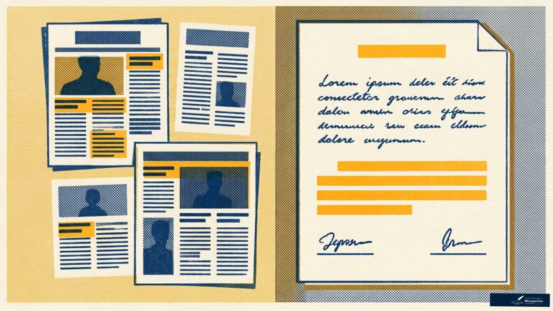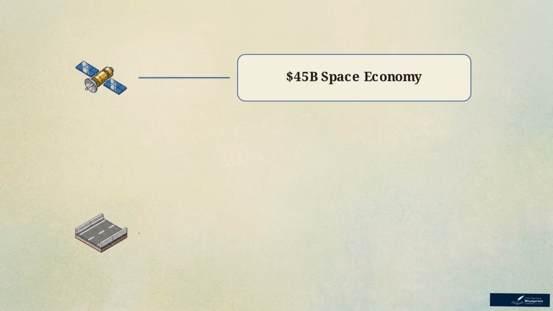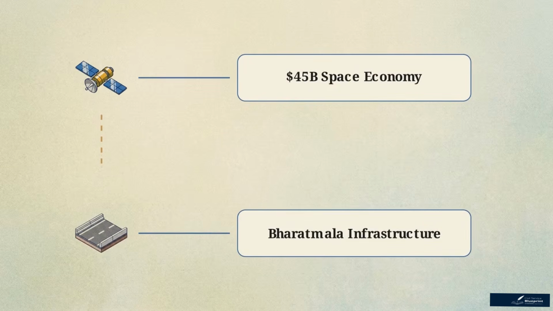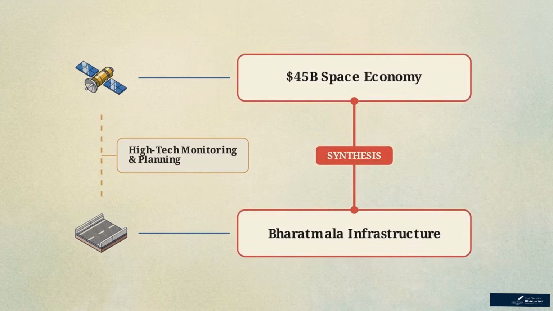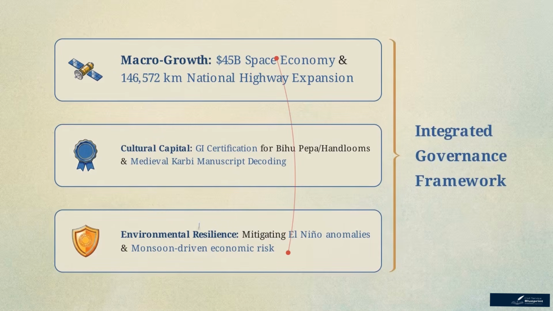Knowing the data is ineffective unless it is properly structured on the exam paper. When organizing your evidence, use clear, authoritative subheadings, such as Drivers of National Resilience, to categorize your findings. A high-scoring response places the $45 billion space projection alongside the Bharat Mala network, showing how high-tech monitoring facilitates the expansion of physical infrastructure. This interconnected analytical approach demonstrates depth. Listing isolated facts without showing their relationship to governance will limit your score.